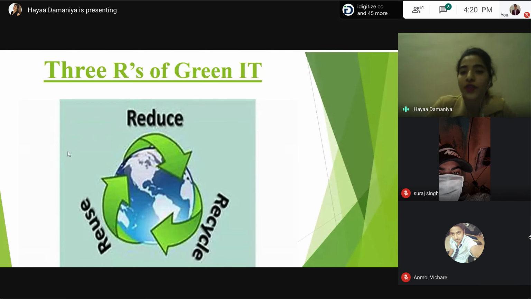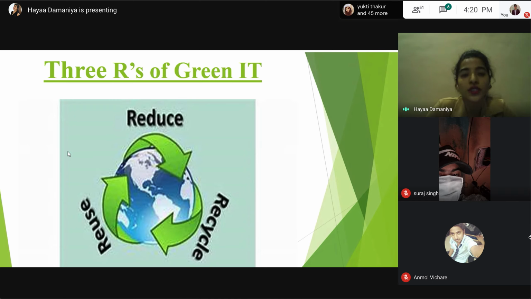Don't confuse the word green IT. Green IT is just another term for green computing, so don't be confused by that. The 3 R's of green IT are reduce, reuse, and recycling. What is the meaning of reduce? The first line of defense to minimize your e-waste is to reduce.